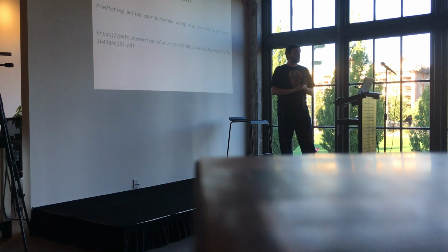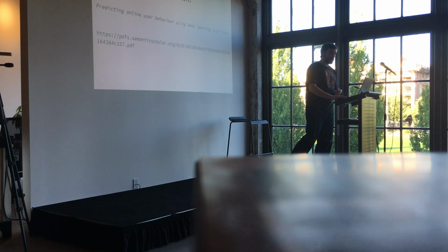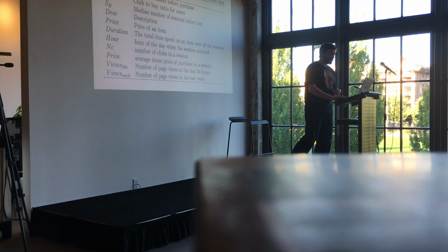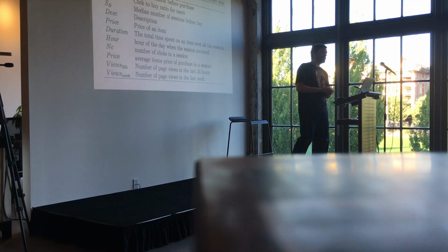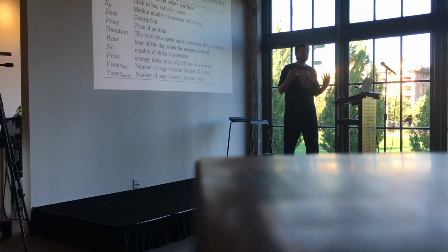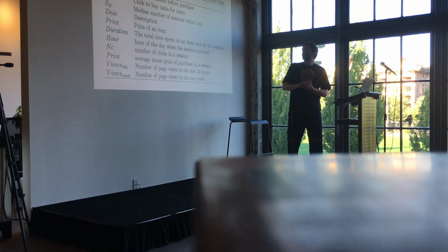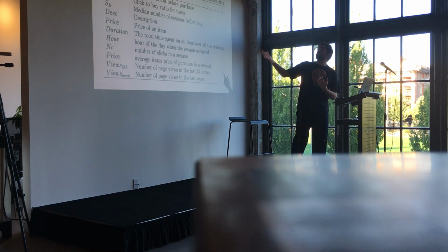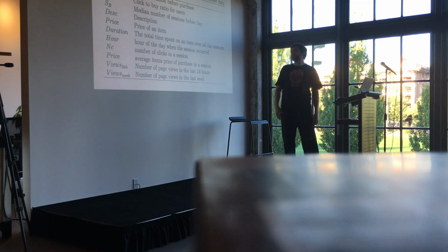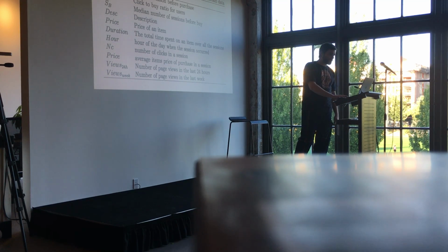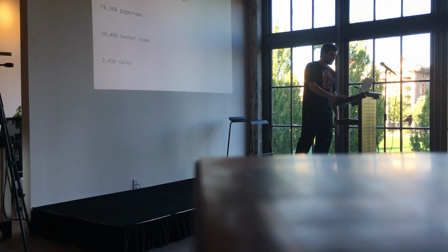There's also this really good paper on predicting online user behavior. It's called Using Deep Learning Algorithms. I recommend you check that out. I thought it was cool because now we know what features are, so it's pretty cool to look at this example where we can see the features that they use. They use things like duration on the website, all this stuff that we're familiar with. It's interesting to note that their data set is huge. They have tens of thousands of page views, and it's very impressive.